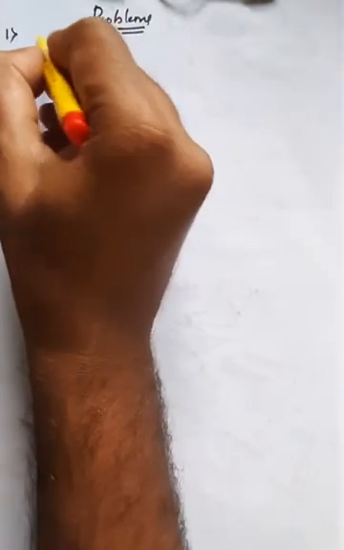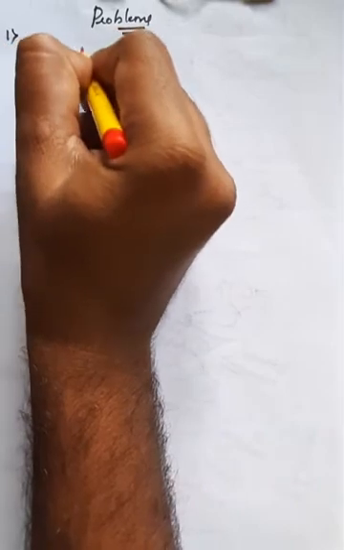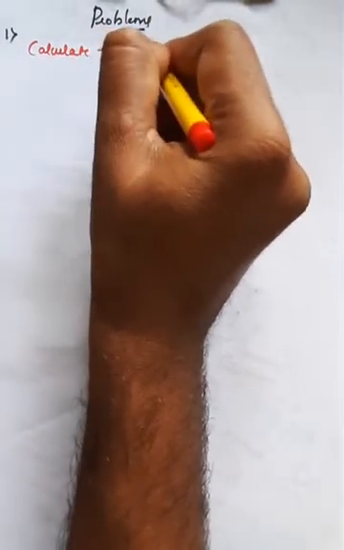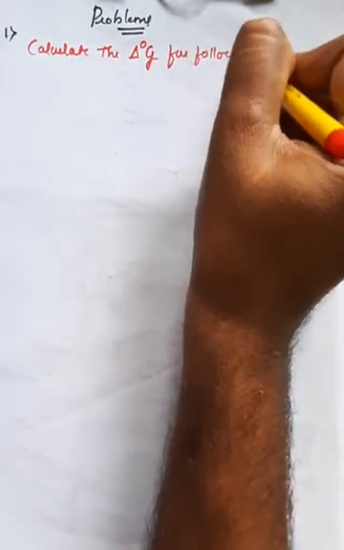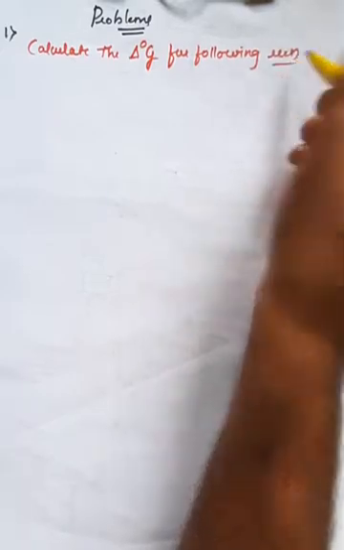Right. So the first question is, calculate the delta naught of G, that is standard Gibbs energy during the reaction. For the following reaction, they have given one reaction. So for that reaction, you have to calculate the standard Gibbs free energy for the reaction, right?